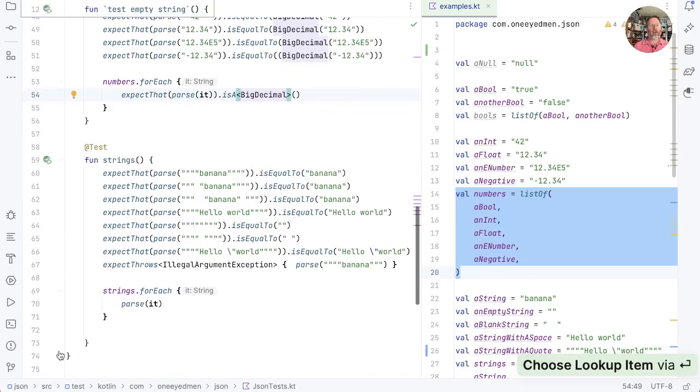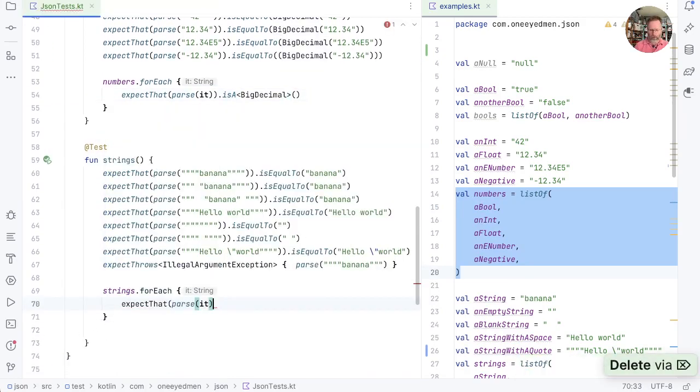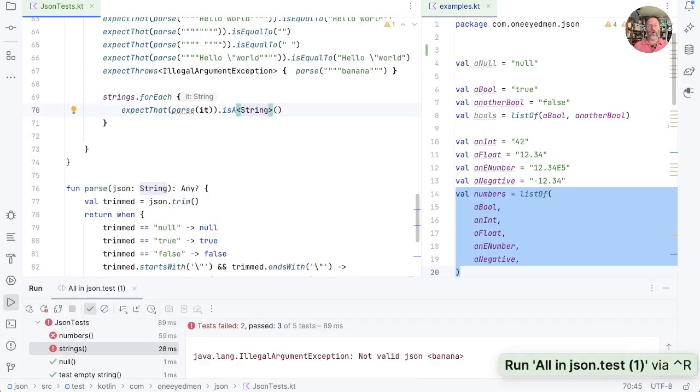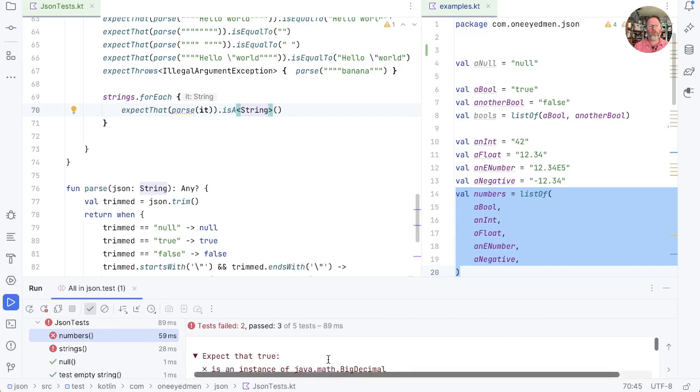And in the case of our strings, expect that parse it is a string. Is that true? No, it isn't. Goodness me. Well, I'm glad we tried that before we got too far. What was wrong with numbers?